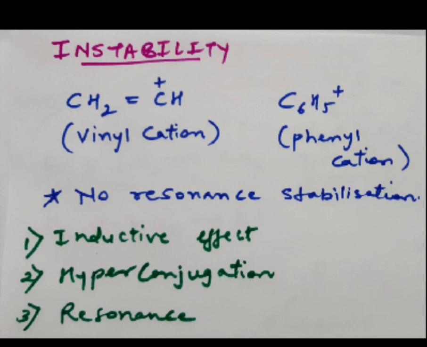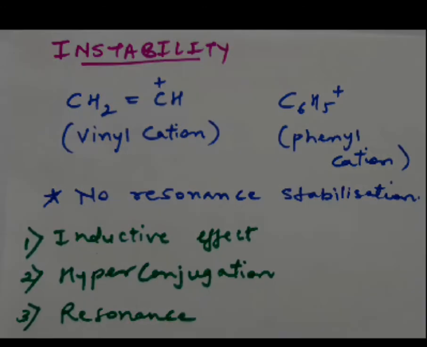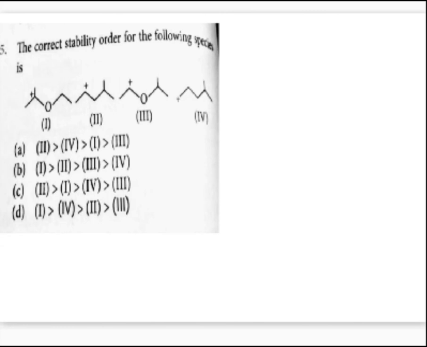So what you can conclude is that the stability of a carbocation depends mainly on three factors. One is the inductive effect, the other is hyperconjugation, and the next is resonance. Now let us move on to the question. See the question on your screen. You need to specify the correct stability order for the following species. Four structures are given on your screen, right? And you need to specify the correct order. So let us find it out.